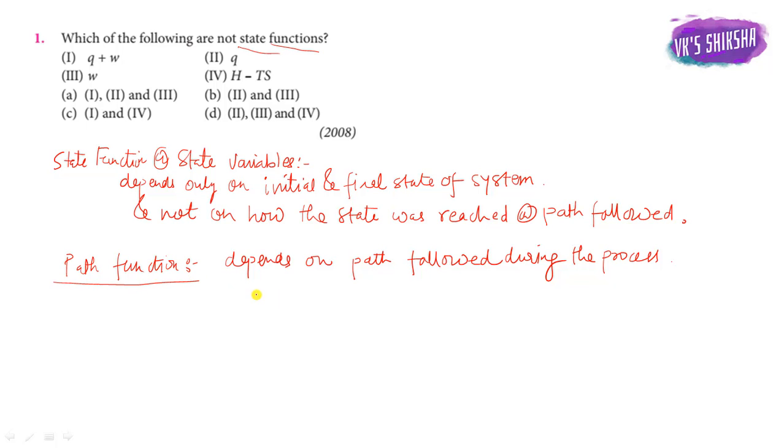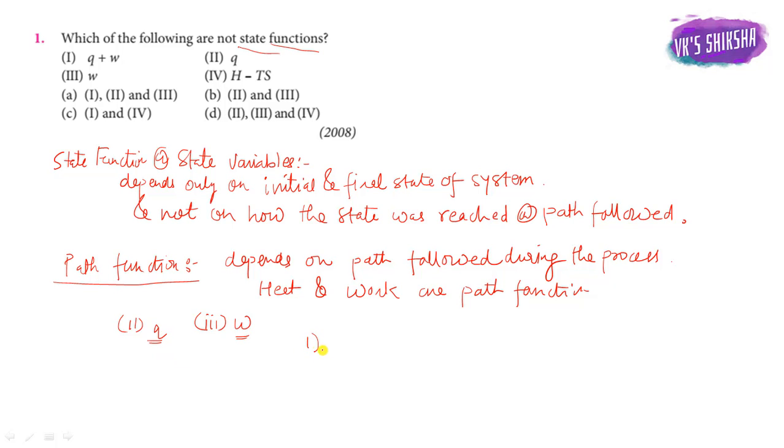Heat and work, both are path functions. So option number 2, Q, is a path function, and option number 3, work done, is also a path function. Path function means that these are not the state function.